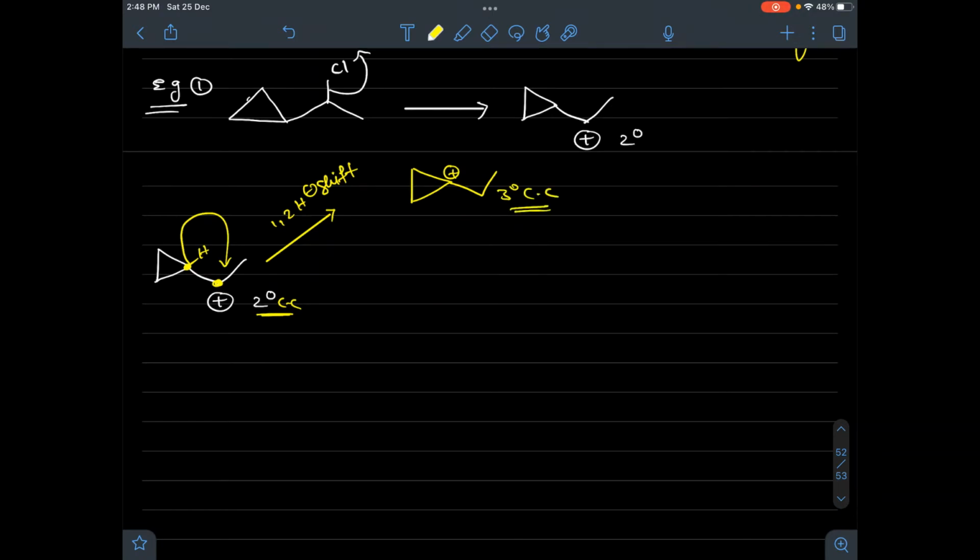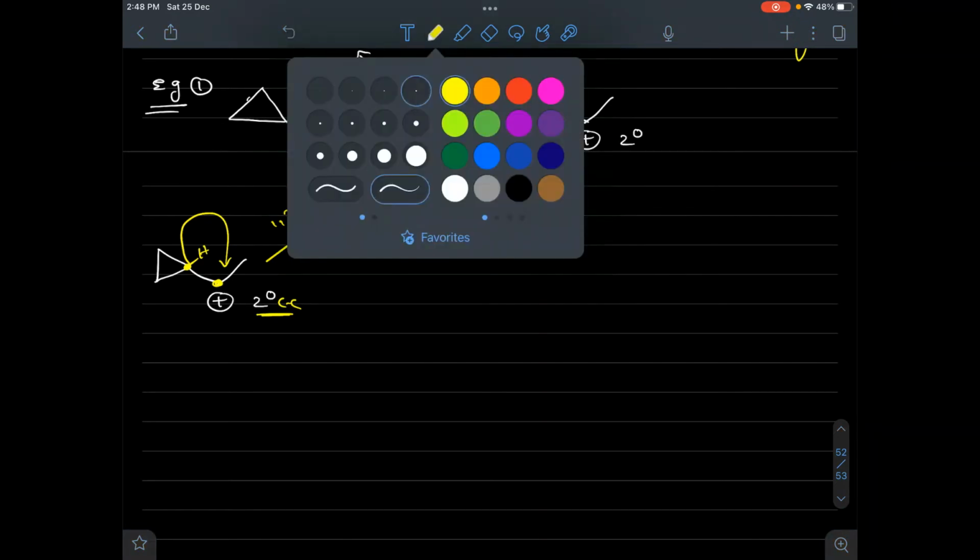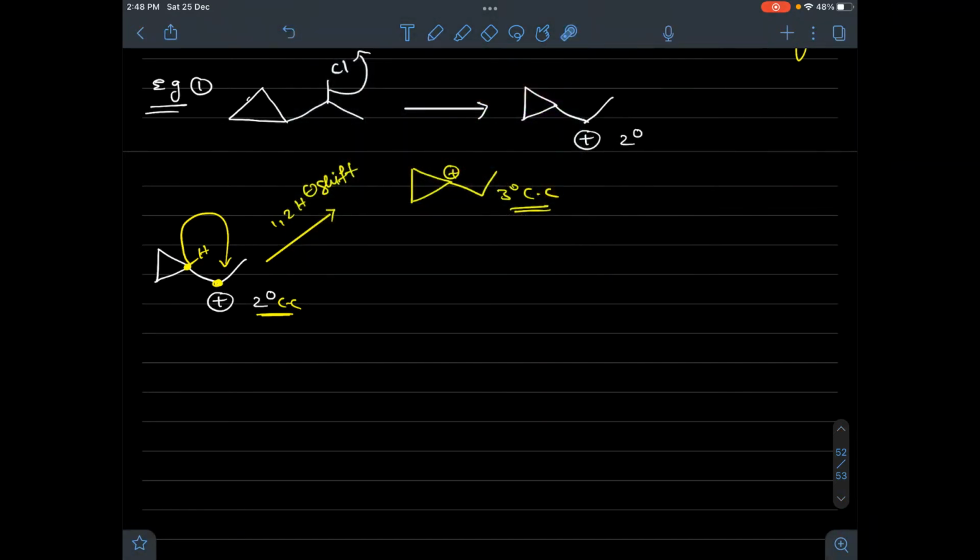That is possible. Okay, but at the same time even ring expansion is possible. Ring expansion condition: what? Ring expansion takes place when the carbon atom present next to the ring has a positive charge. So here even ring expansion possibility is there. So let's talk about the ring expansion possibility, and see how ring expansion will take place.